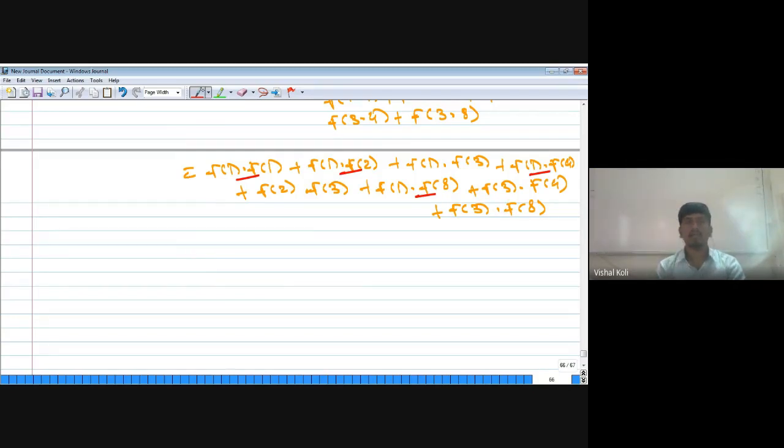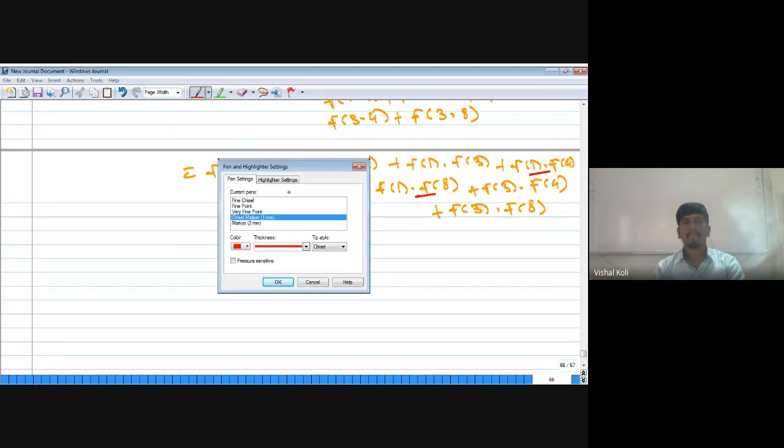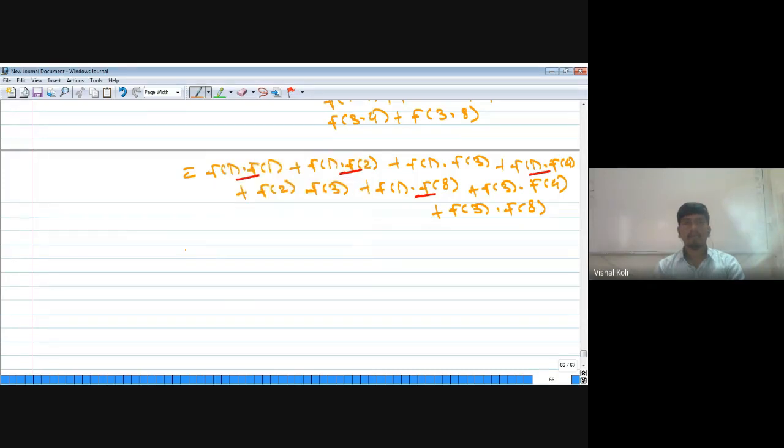Taking f of 1 common, we get f of 1 plus f of 2 plus f of 4 plus f of 8, into f of 3, plus f of 3 into the remaining terms.